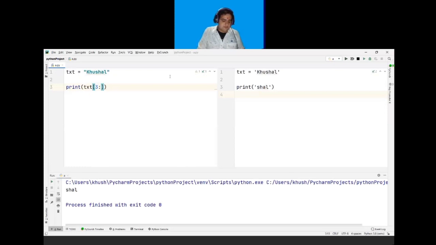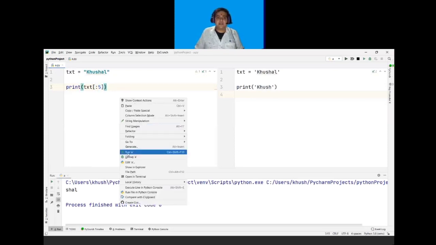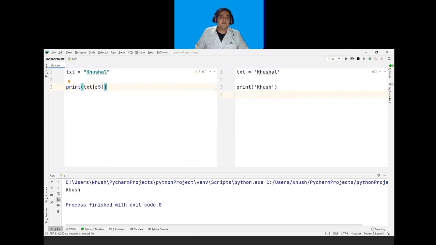Suppose that I give my last index as 5, but I do not give my first index. It will start from the start and print khush. And if I remove both the first and last index, it will by default print from the start and end at the last. So it will print the whole value as it is.